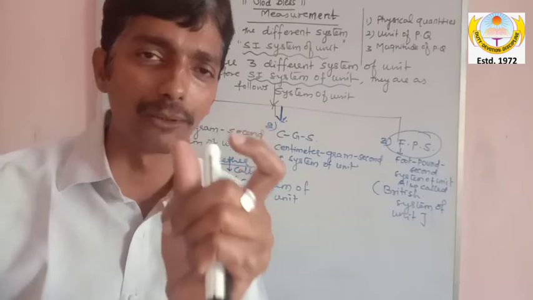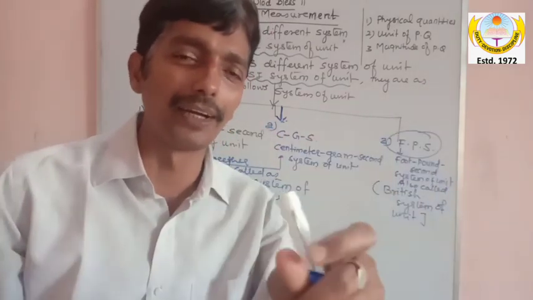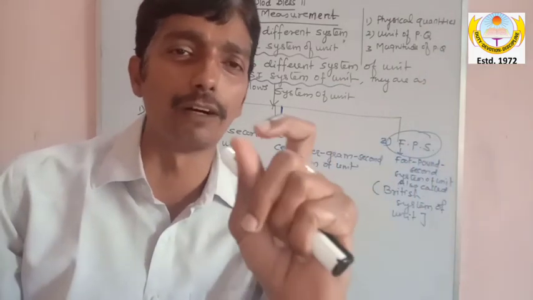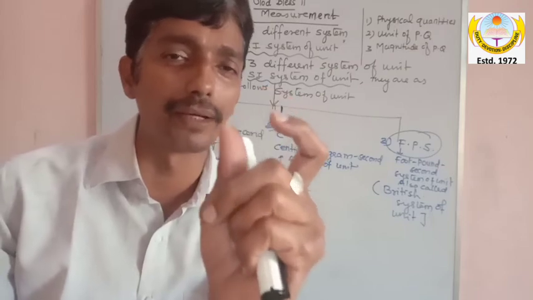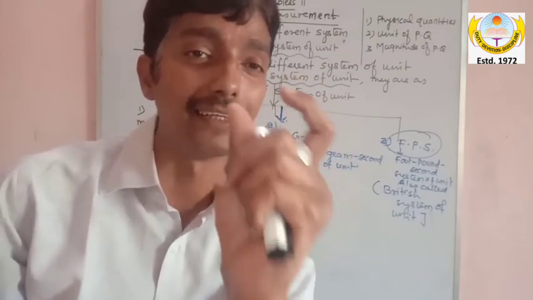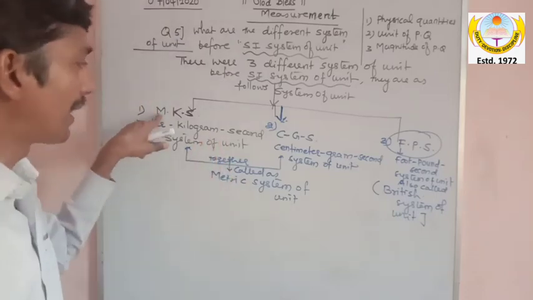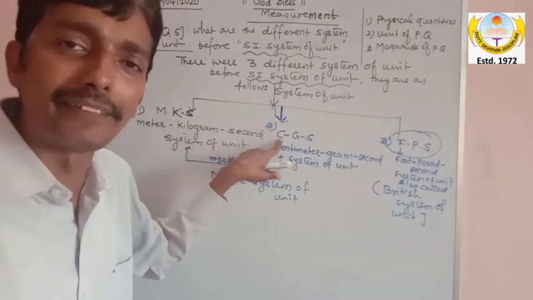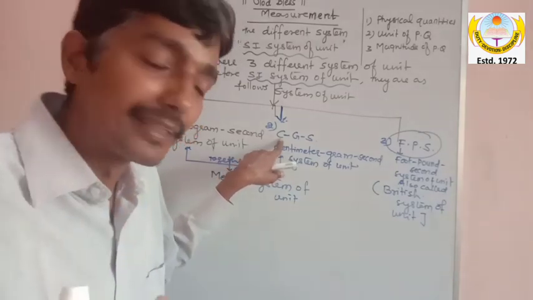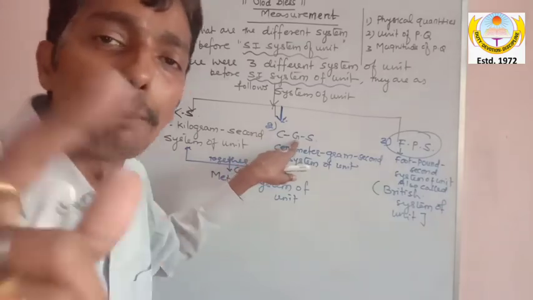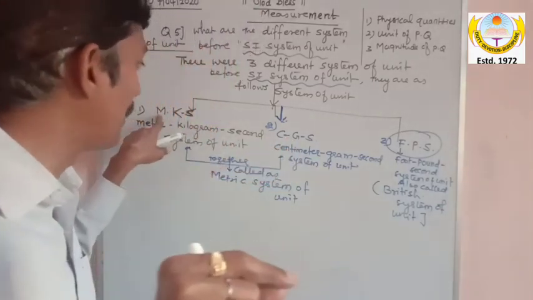My dear, you must be knowing, our parents say matric. My child is in matric. If you haven't heard, please ask your mummy papa what is the meaning of matric. Matric means 10th. Remember this is a word related to 10. Right? So why is it called metric? Because meter can be converted into centimeter by 10 power 2. So you are using the word 10. Kilogram is converted into gram by 10 power 3. So you have made use of 10 to convert from MKS to CGS.